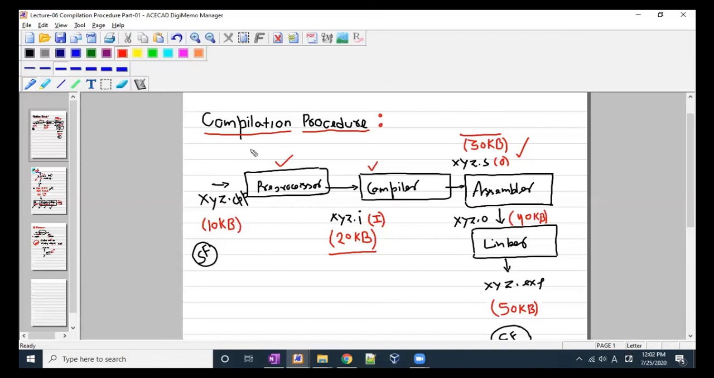So we have done with the preprocessor phase. We have done with the compiler phase. Let's discuss the assembler. If time permits, I'll cover this in today's lecture. Otherwise, I'll discuss both of these units, the assembler and the linker, in the next lecture. That would be the final lecture of the compilation procedure.